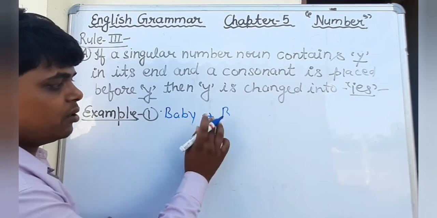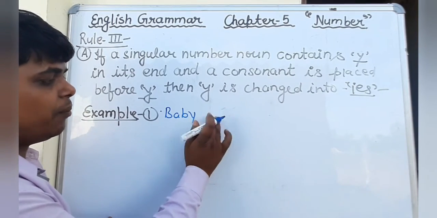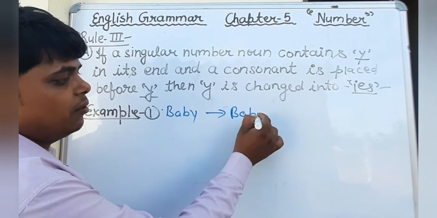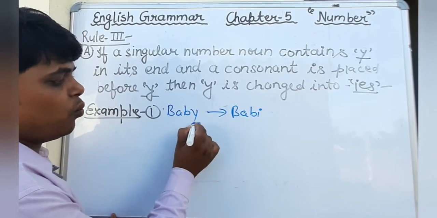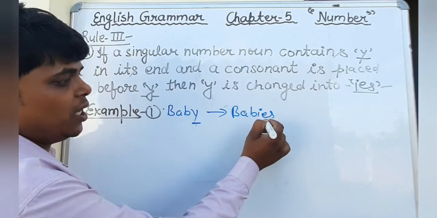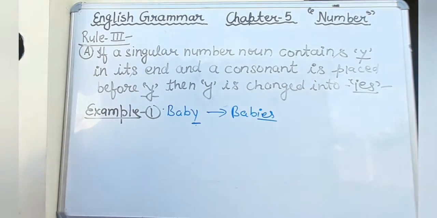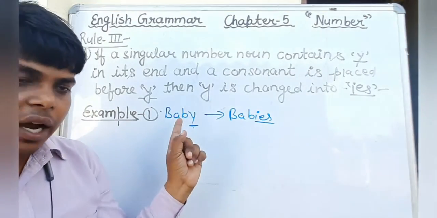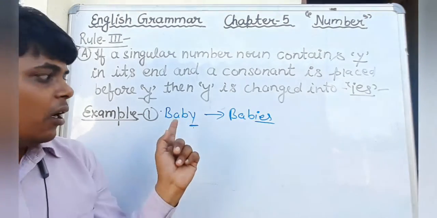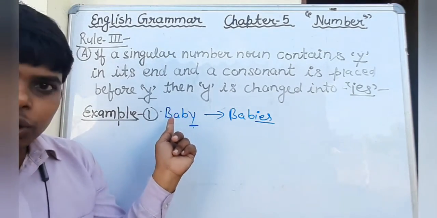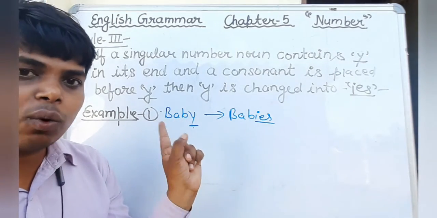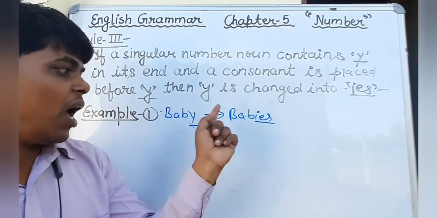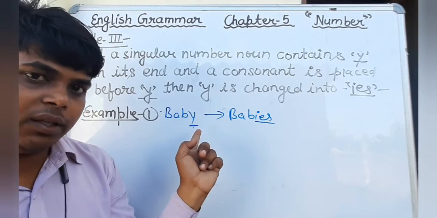Baby is singular, and we will add IES at the place of Y to make plural. Just see here, there is Y at the end of this word and just before Y there is a consonant. B is a consonant, that is not a vowel. Therefore we will add here IES at the place of Y.